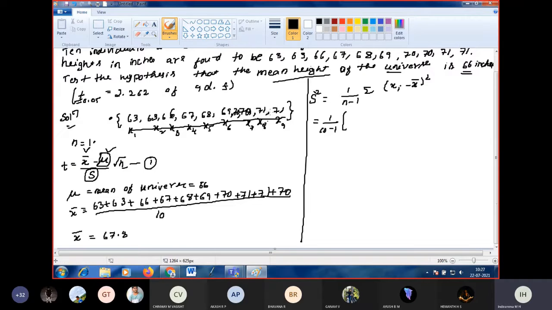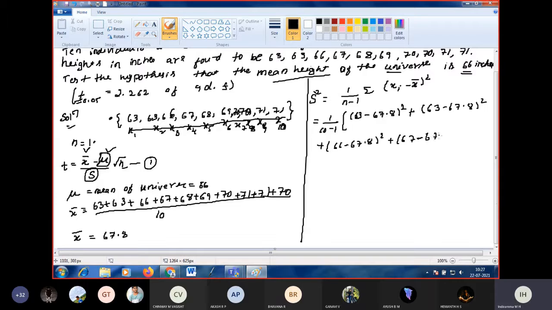Okay. So 70, that is our 66 is 67, 68, 69, sorry, x9, x10. Okay, next, x1 minus x bar. x1 is 63. 63 minus x bar, that is 67.8 whole square, plus x2 minus x bar, 63 minus 67.8 whole square, plus x3 minus x bar, that is 66 minus 67.8 whole square, plus x4 minus x bar, that is